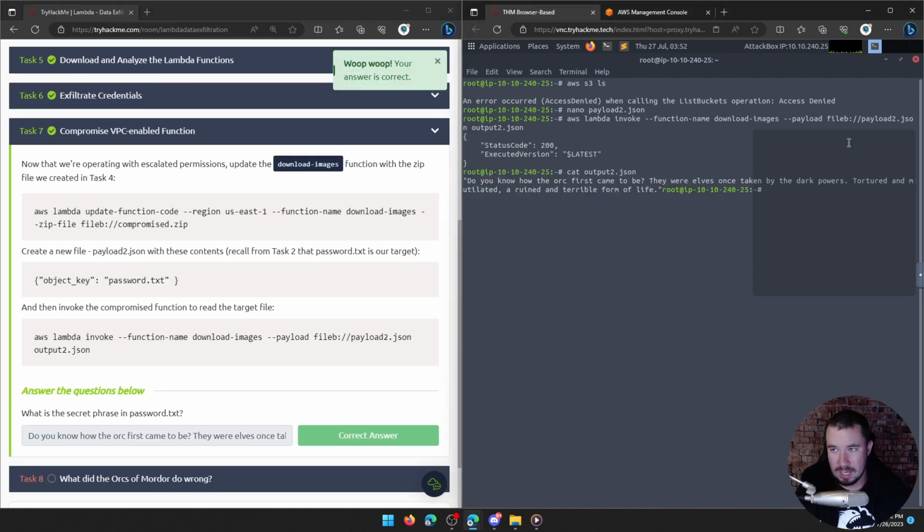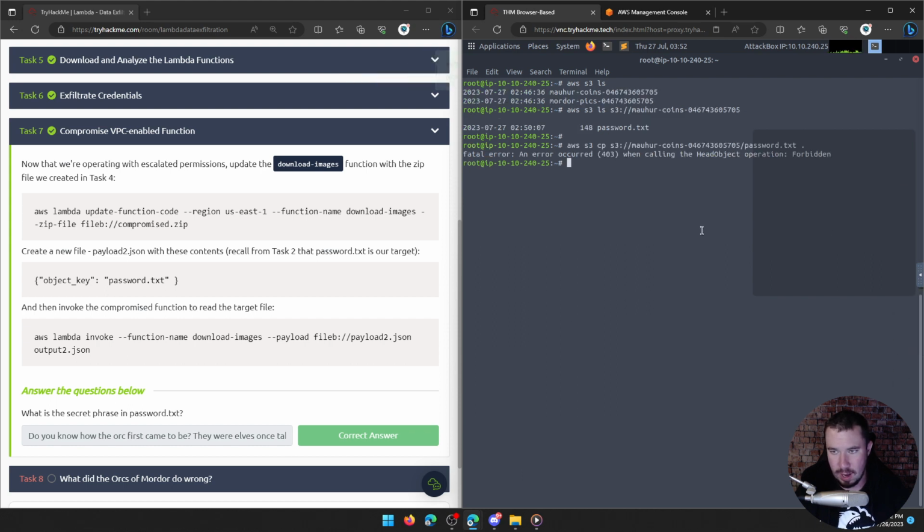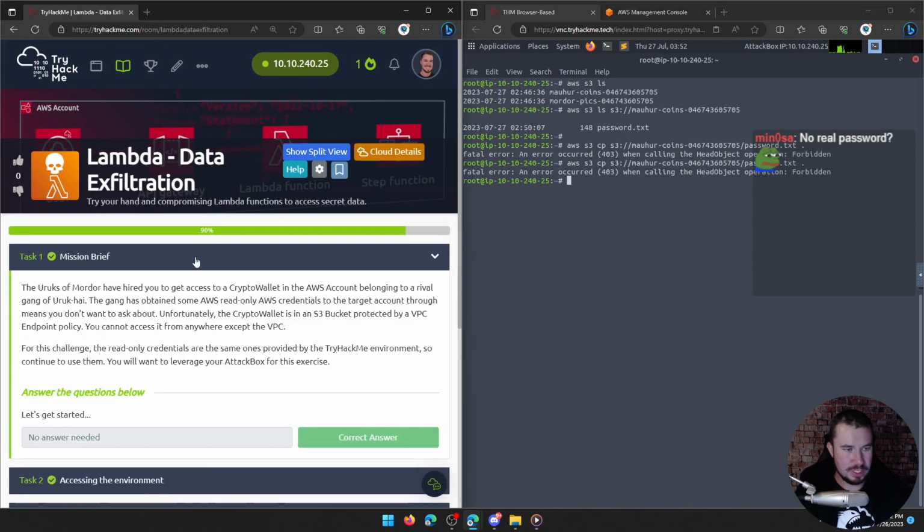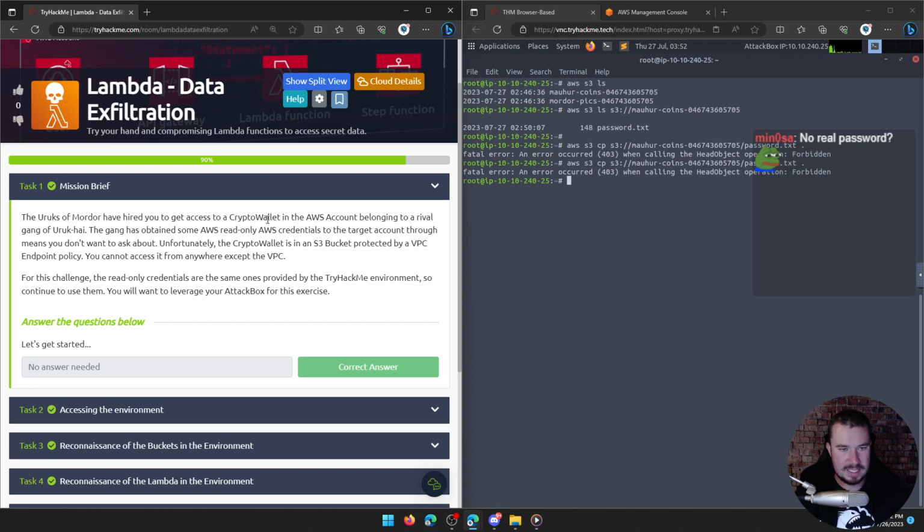Okay, so the password that we couldn't get previously, right here, right? We cannot get this password. Remember what we did. If we retrace our steps, we wanted to get access to the Scripto wallet. We found 2 AWS Lambdas. The first one was not sanitizing user input correctly. We abused that to read the environmental variables to pull down a second set of AWS creds that were overly privileged. They did not follow the principle of least privilege.